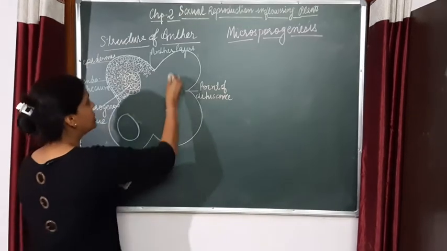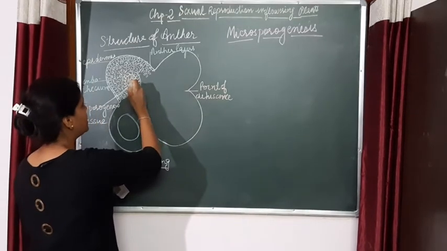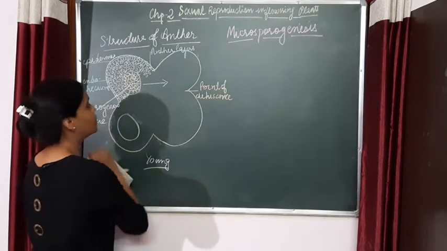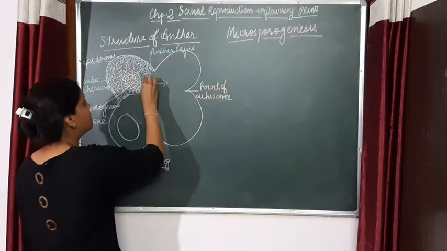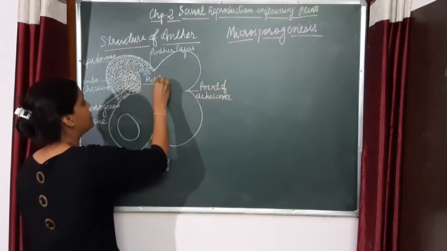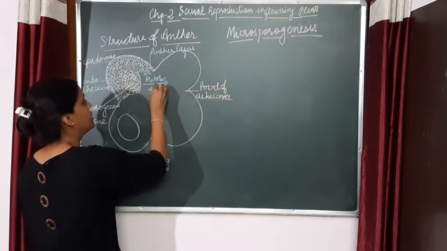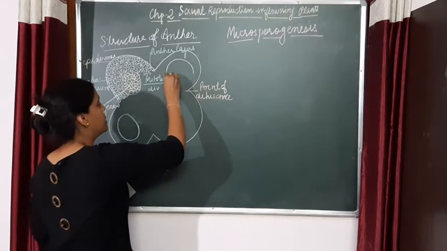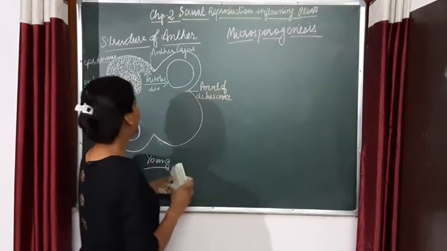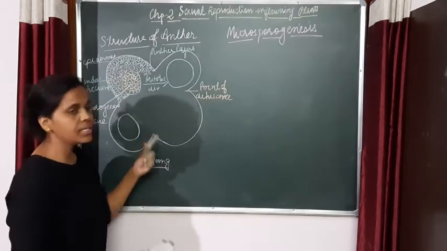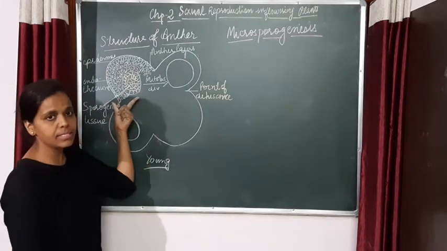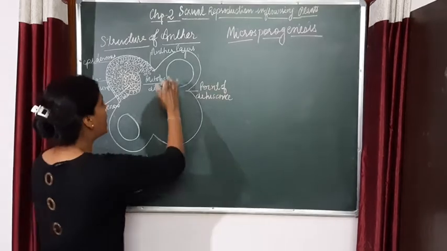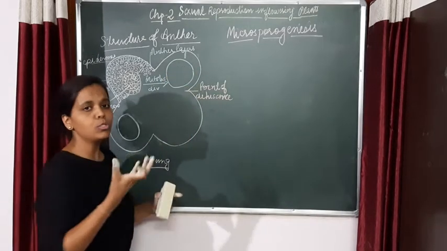Now the second stage is that the cells of the sporogenous tissue will undergo mitotic division. If this is the microsporangium, as the anther is maturing, it was young at this stage, and as it grows, this microsporangium will also grow a little bit.